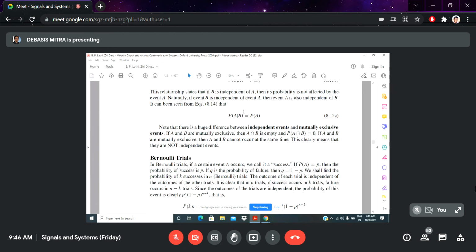That means the probability of A with respect to B. In that case, if the event is independent, then P(A given B) is equal to P(A). So mathematically, am I in a position to make you understand this concept, or may I repeat this one?